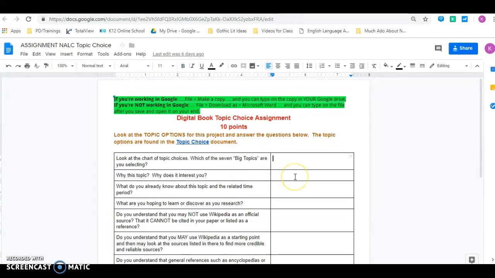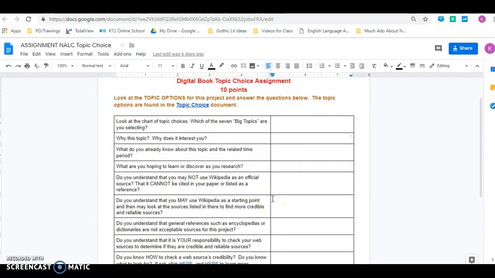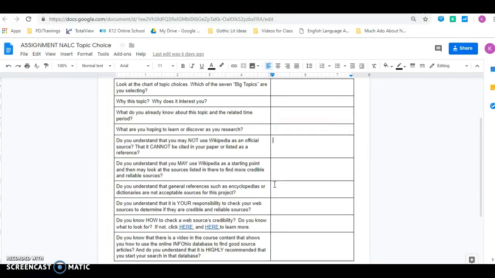So look at this chart, topic choices, which of the 7 big topics are you selecting? So then you would indicate that here. Why this topic? Why does it interest you? So don't just say because it is. Give me a full explanation. Explain what you already know about this topic and the related time period, explain what you're hoping to learn or discover as you research, and then you're going to have a couple of yes or no questions here.